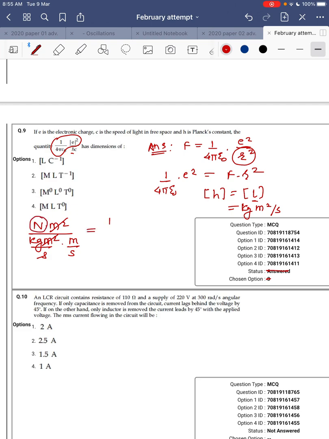I can write Newton as mass into acceleration, kg meter upon second square, divided by kg into meter upon second square. So this upon second square gets cancelled. This meter gets cancelled, kg gets cancelled. So here we are getting this quantity as dimensionless. So the correct answer to this question is option number 3. It is dimensionless. Thank you.